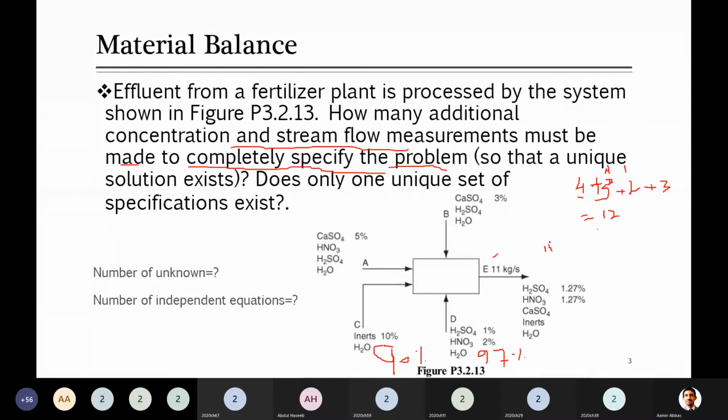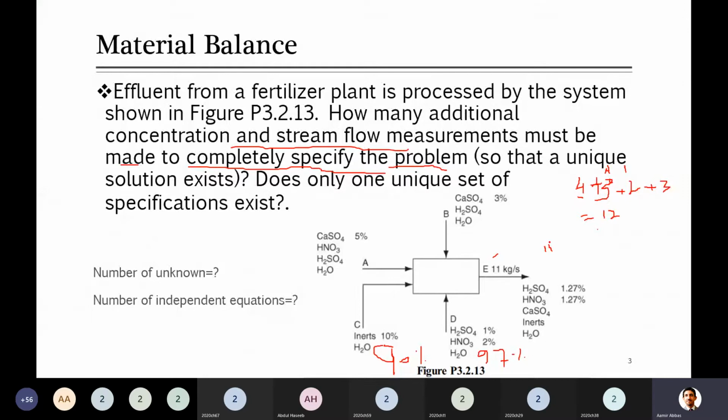Next, H2SO4. You can write it for this. H2SO4 is in the A stream as well as in the B stream, as well as in the D stream, and then it is also at output. So the third component equation is for H2SO4.